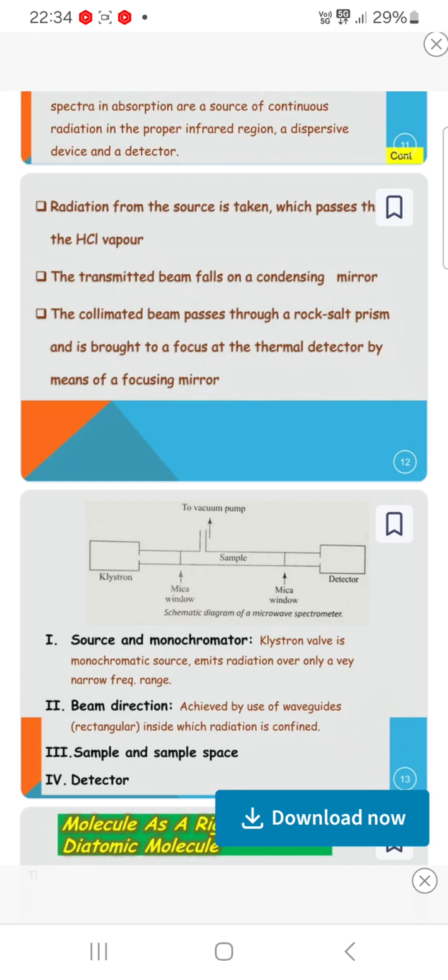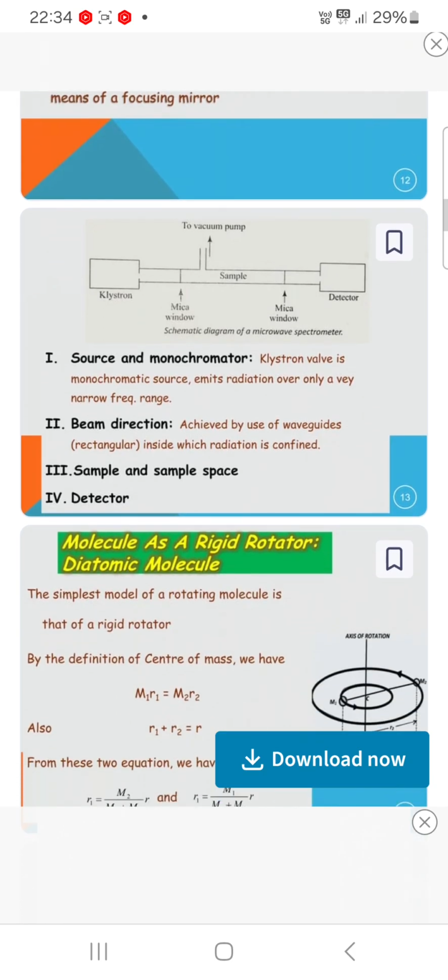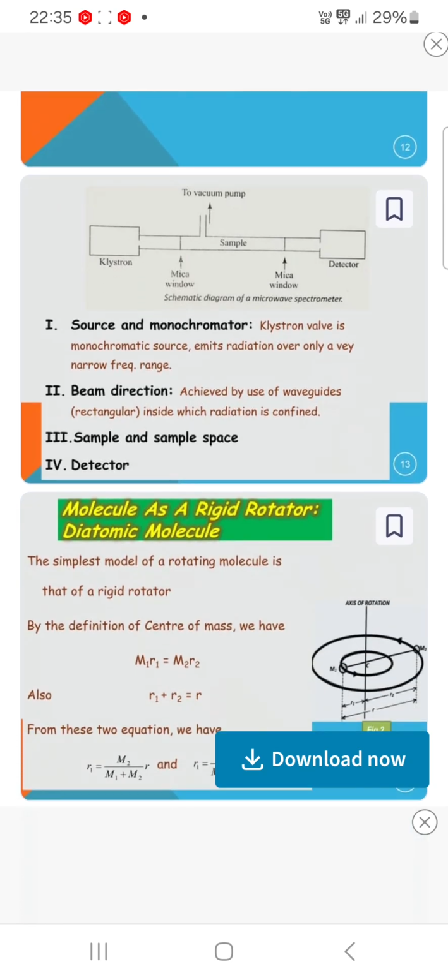Source and monochromator. The klystron valve is a monochromatic source that emits radiation over only a very narrow frequency range. The beam is directed by use of a rectangular waveguide inside which the radiation is confined. Now, the sample and sample space, and the fourth one, the detector.